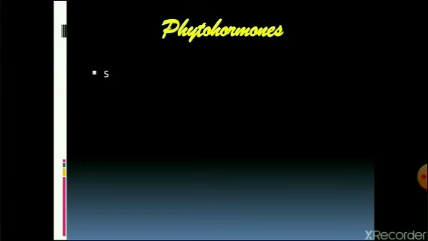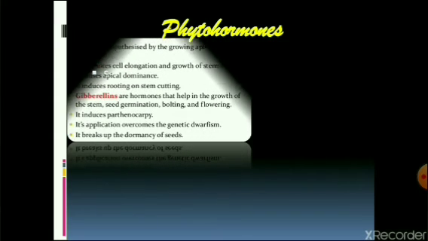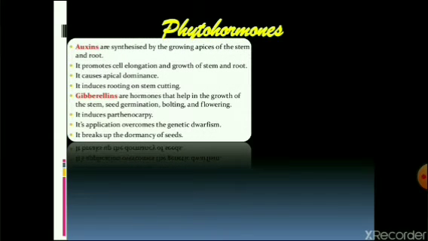The very first plant hormone is auxins. Auxins are generally synthesized at the growing tips of the plants, and they are responsible for elongation of plant parts. Individual cells elongate and they result in elongation of overall plant body. They are also responsible for dominance of the apex because the concentration of auxins is maximum at the apexes of the plant, may it be root apex or shoot apex.